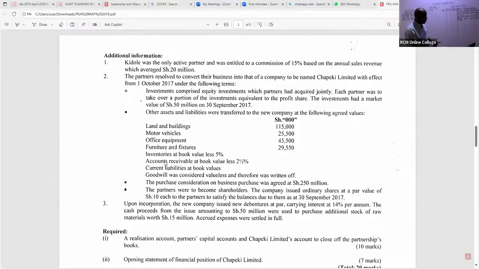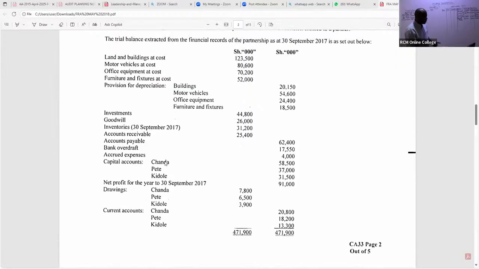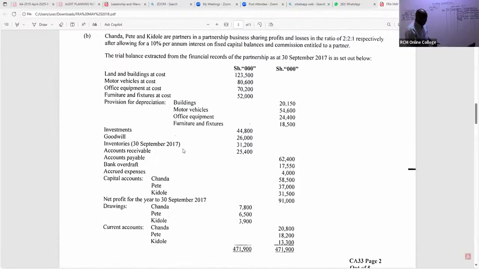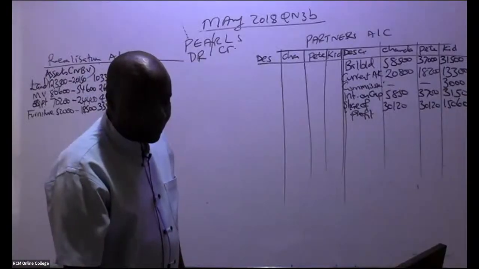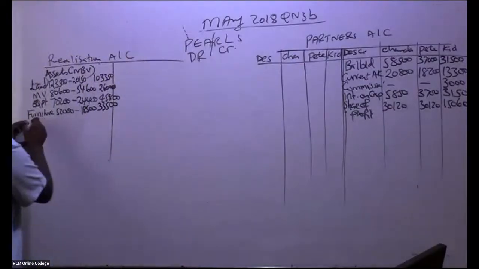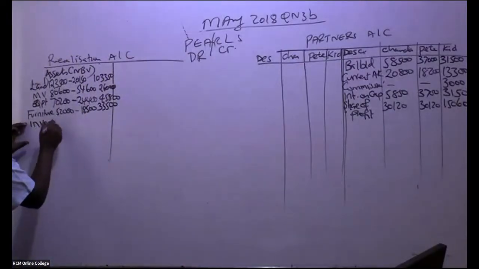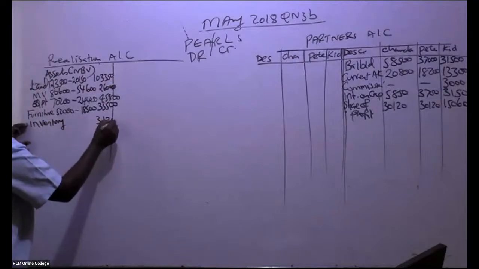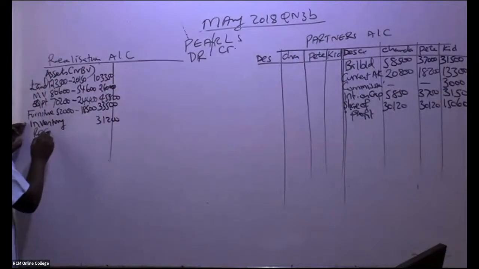So in this case for inventory, is there somebody who is able to see the inventory figure? The inventory figure, of course, we take it the way it is because there is no depreciation for inventory. So inventory, how much do I book in? Inventory, we have here 31,200.